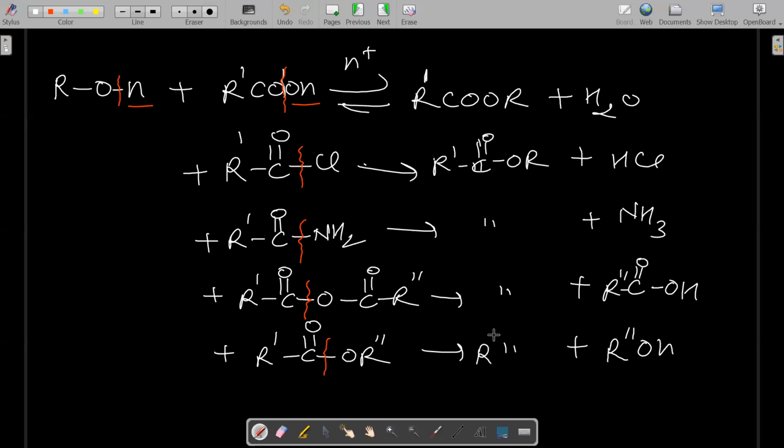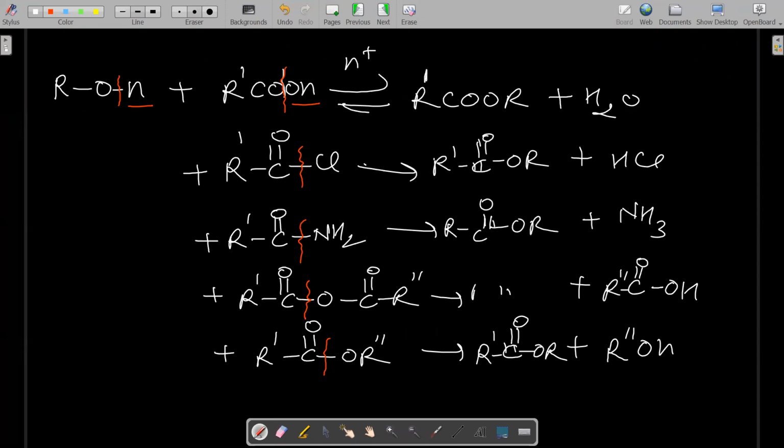Again this I will write R dash COOR. So you can see alcohol reacts with carboxylic acid or its derivative to form the same type of ester, because when we take R dash common and R common, we get the same type of ester in all cases.